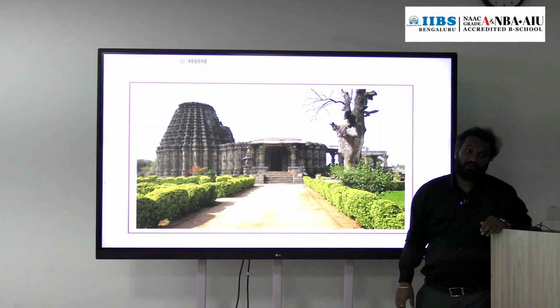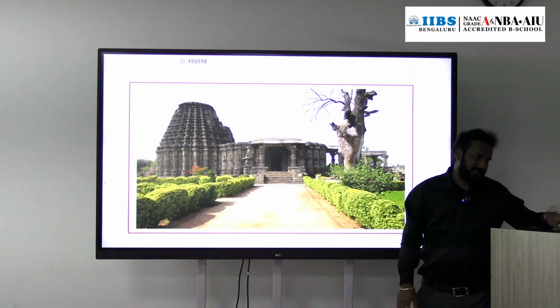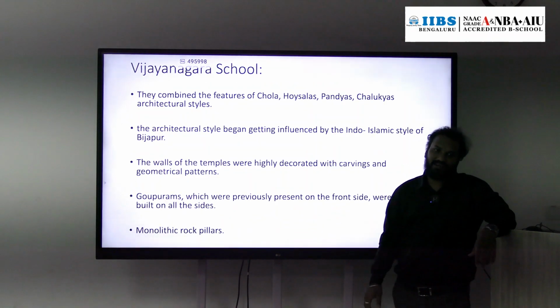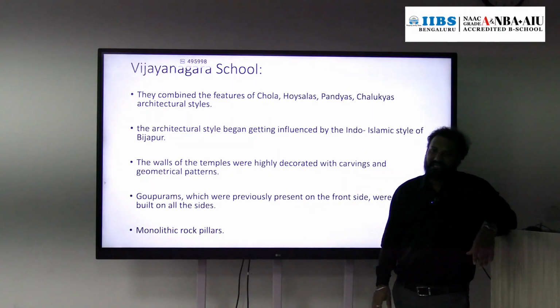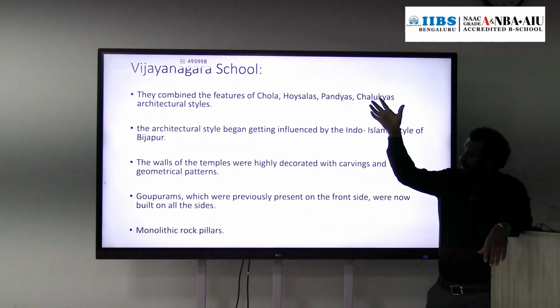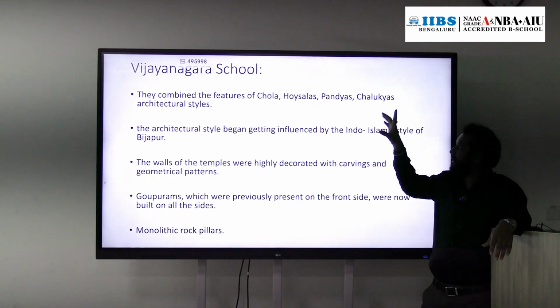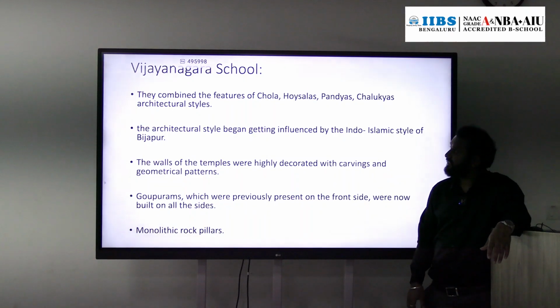So these are the unique features of Vesara style of architecture. Then next we have Vijayanagara. Vijayanagara school of architecture developed during the Vijayanagara Empire. In this school of architecture, we can see an influence of features of Cholas, Hoysalas, Pandyas, Chalukyas style of architecture.